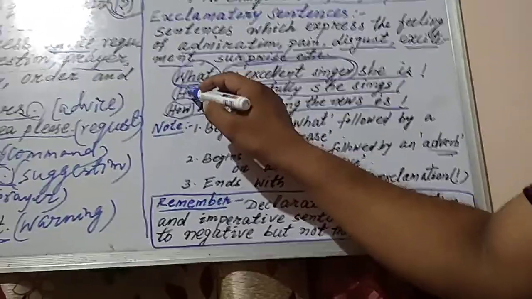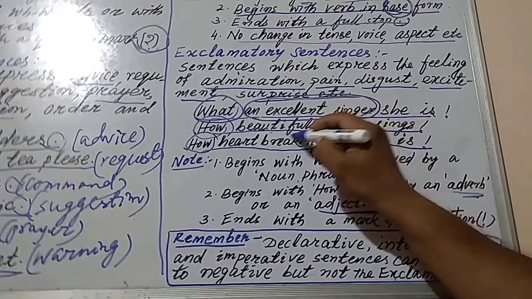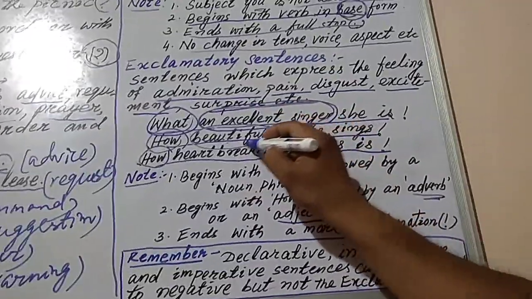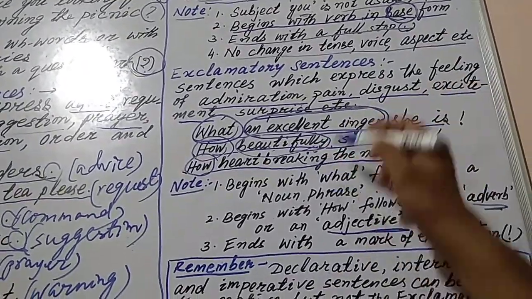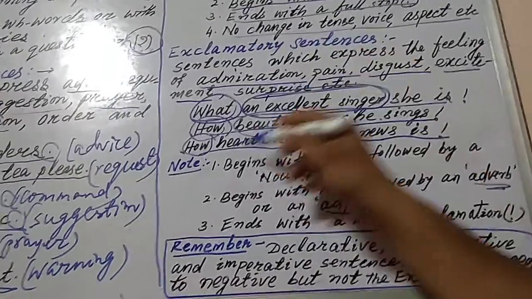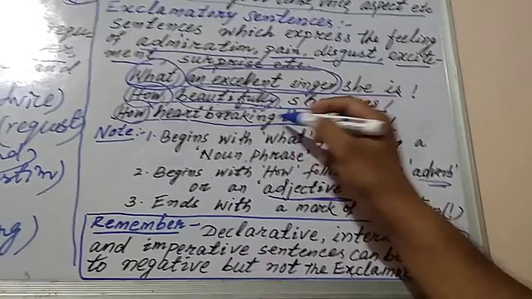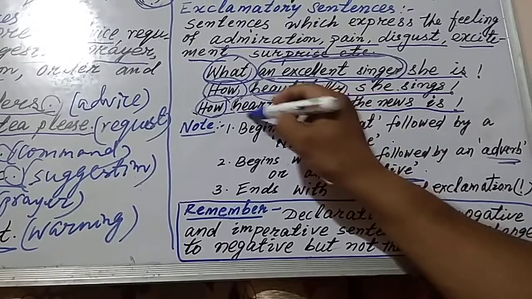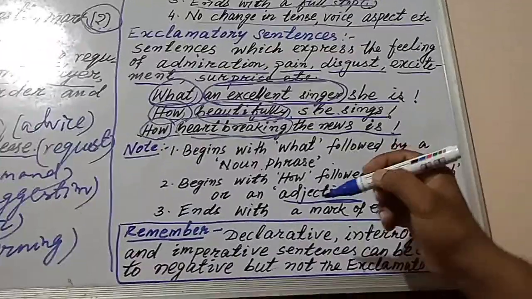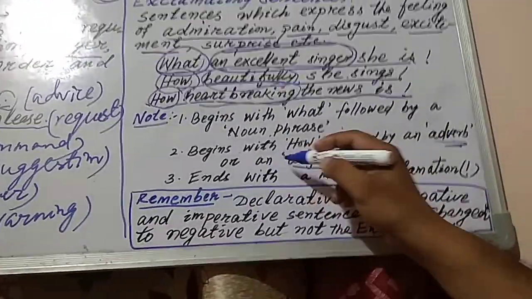In the middle sentence you see, how beautifully she sings. You see here, how is followed by beautifully. So what is beautifully? Beautifully is the adverb. And in the third sentence you see, how heartbreaking the news is. Here you see, heartbreaking is the what? This is the adjective. So it begins with how, followed by an adverb or an adjective.